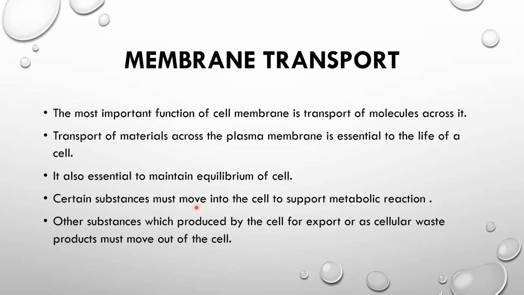Certain substances must move into the cell to support the metabolic reactions, and other substances produced by the cell for export or as cellular waste products must move out of the cell. In this way, the equilibrium of the cell can be maintained.